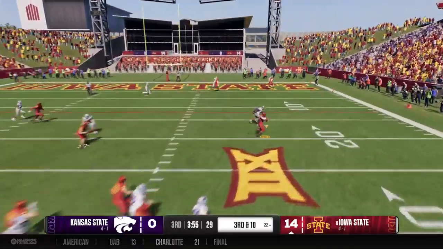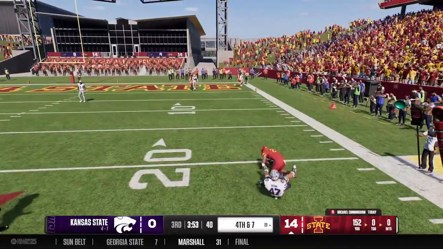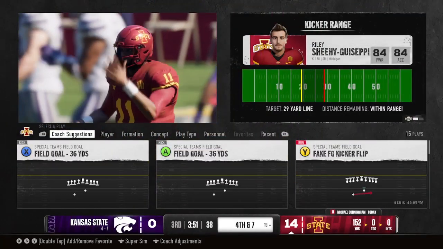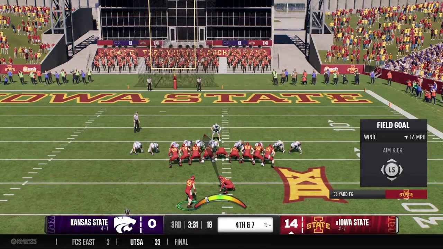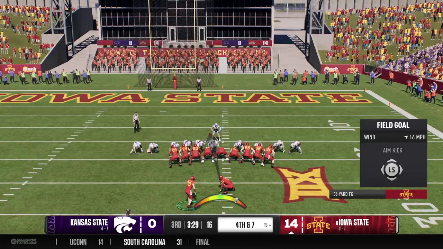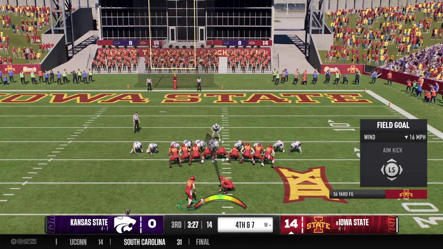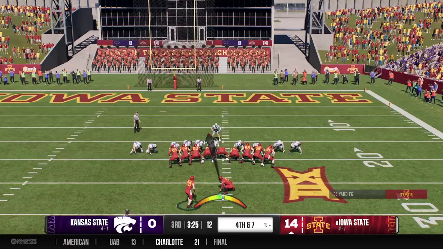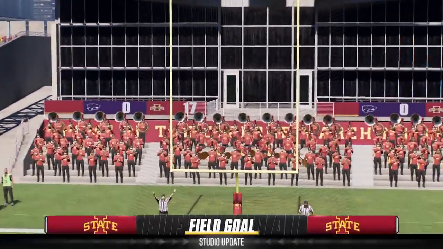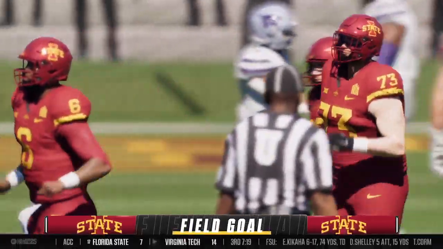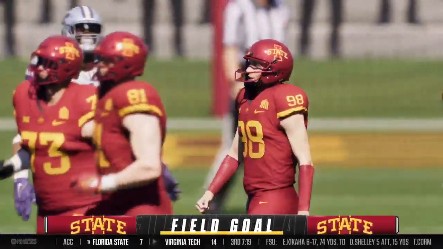Now he's going to glide away from pressure. Zings it complete to the right. And sure tackling there to keep him from getting to the first down marker. And they're going to head out to line up for a field goal. And he'll kick for the 3 from 36 yards out in the right hash. It's good. He hit that one right down the middle. And they'll push that lead out a little further.